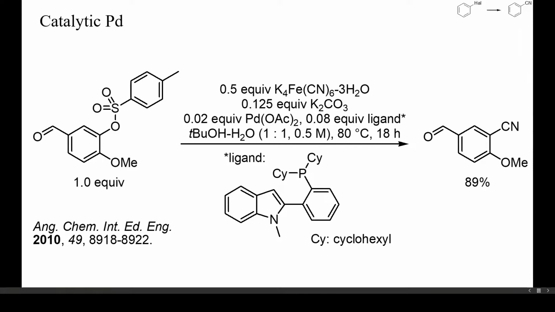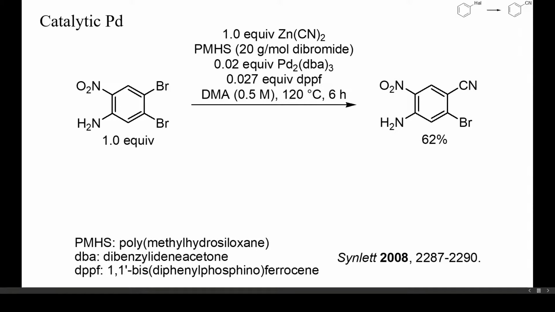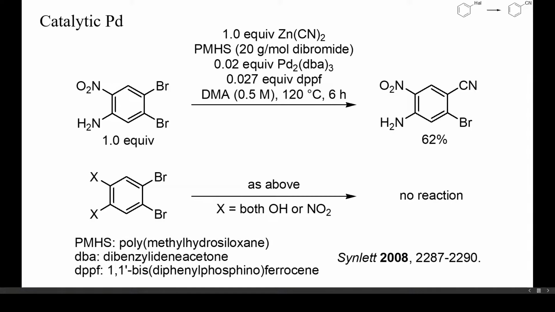No cyanohydrin or benzoin was formed, and the expected substitution product was obtained in high yield. This is an example of a selective monocyanation of a dibromide. Only the bromide para to the electron-donating amino group was displaced. Under these conditions, no cyanation of a similar dibromo-dinitrobenzene occurred, because the chosen catalyst preferentially inserted into electron-rich carbon-halogen bonds.